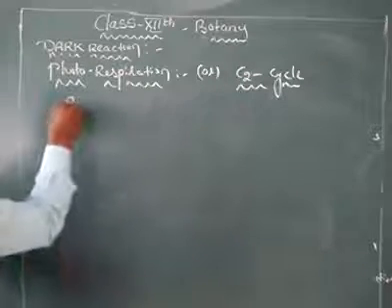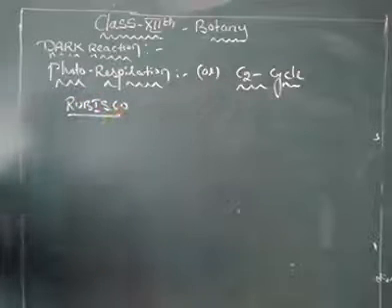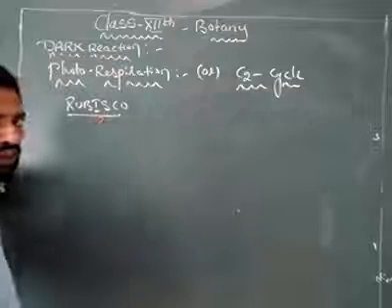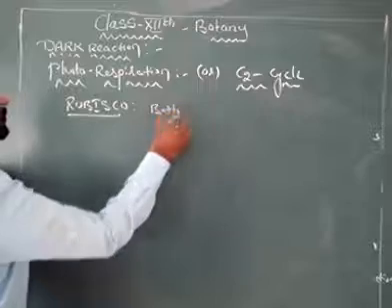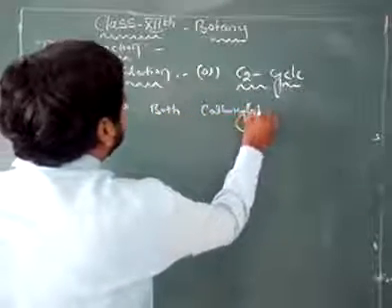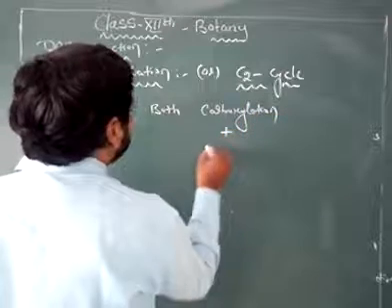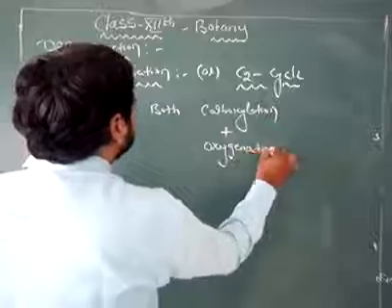If you see the enzyme rubisco, what is the full form of rubisco? Ribulose bisphosphate carboxylase and oxygenase. It has both carboxylation activity as well as oxygenation activity.